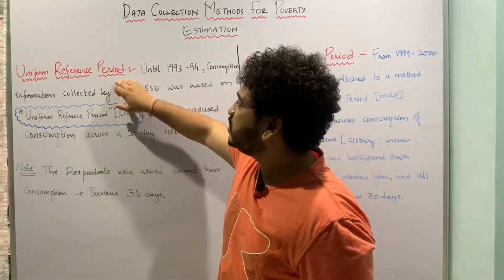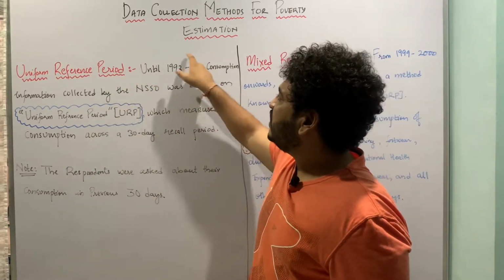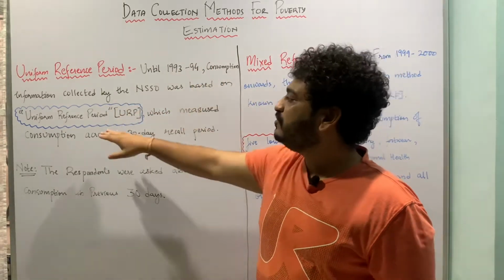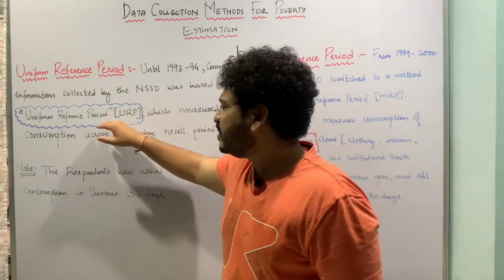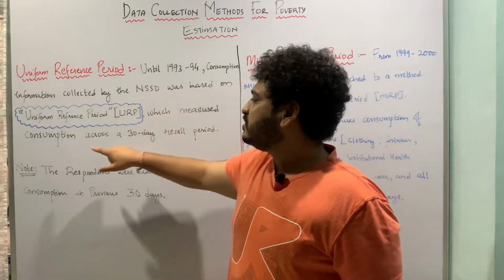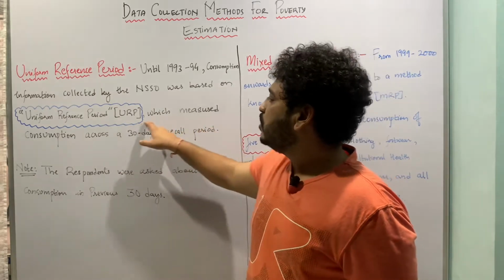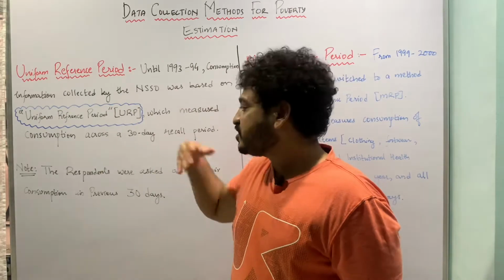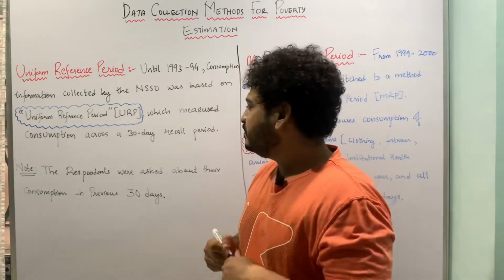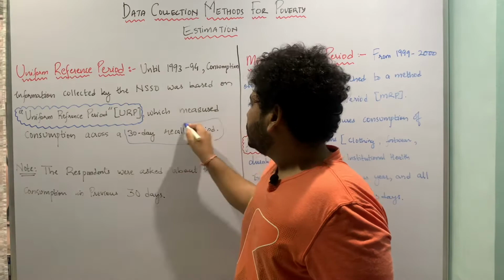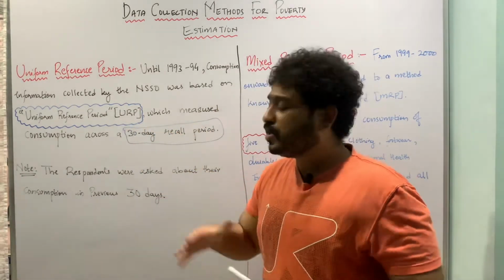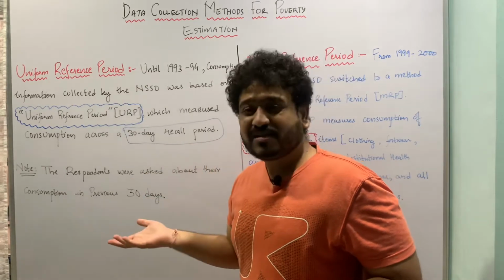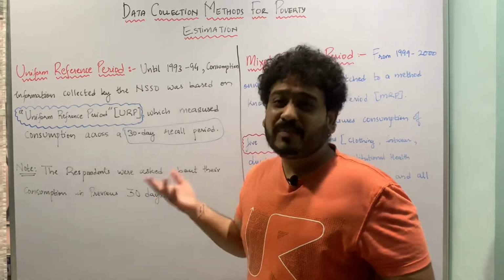So, uniform reference period. Up until 1993-1994, consumption information collected by the NSSO was based on the uniform reference period. What do you mean by uniform reference period? This means that consumption across a 30-day recall period was usually collected. So the NSSO used to go to the households and ask for the consumption of various items on a recall period of the last 30 days. What is the consumption on education for the previous 30 days? What is the consumption expenditure on, say, food, durable goods, and all of that?